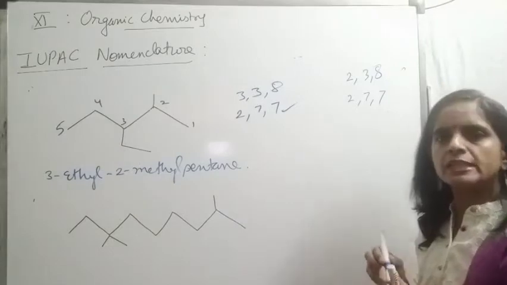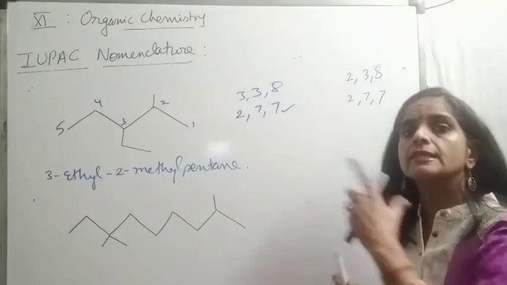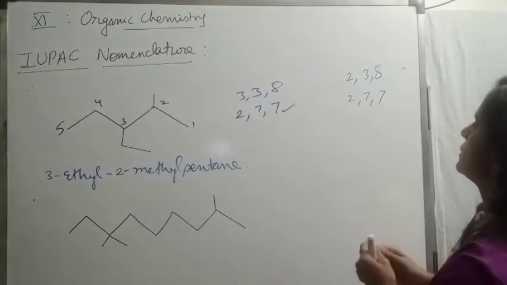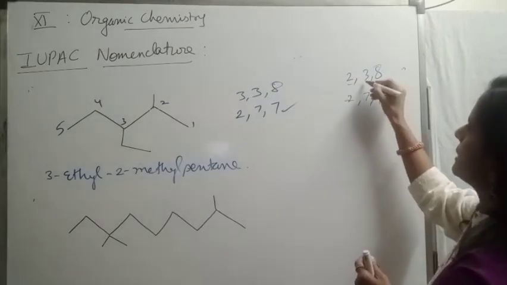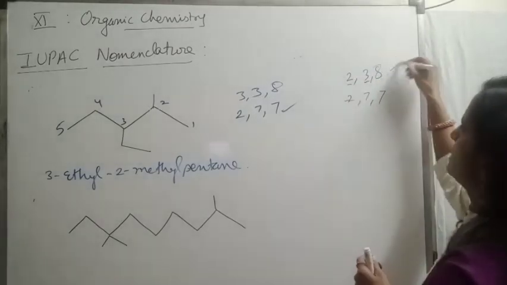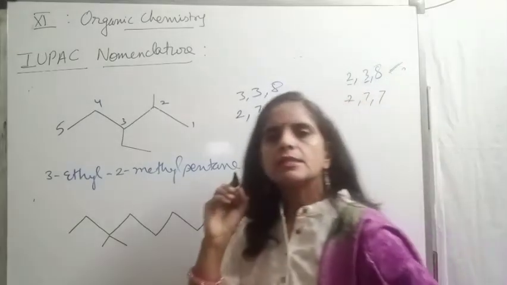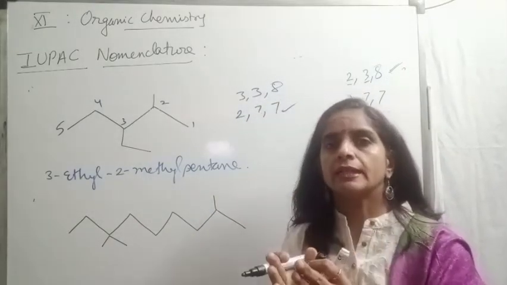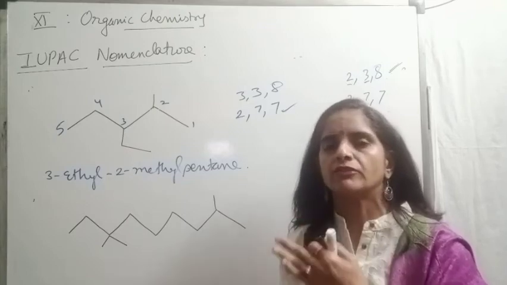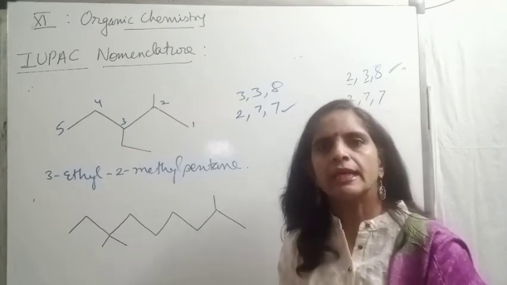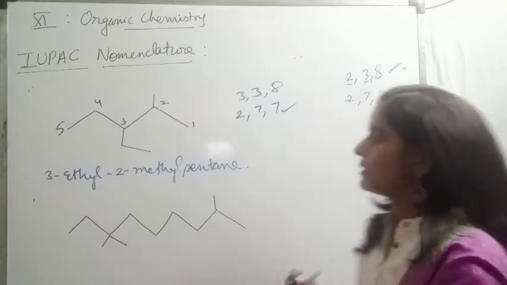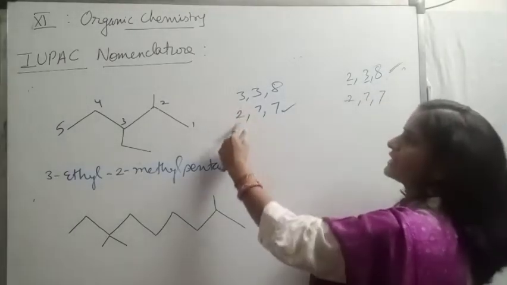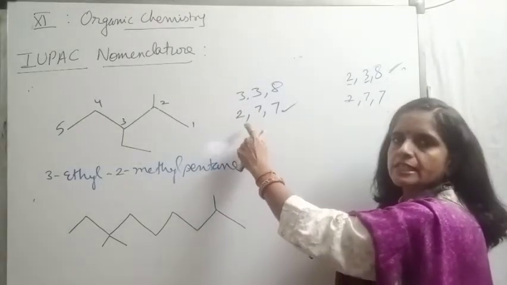Then beta, if the first position is same, just check the second position. First is same, here we are getting the difference at the third. So we will prefer this end now. Please make sure the rule is: wherever we get the first point of difference, we prefer that lower side. Here we are getting the first point of difference at the first position only, so we will select this end.